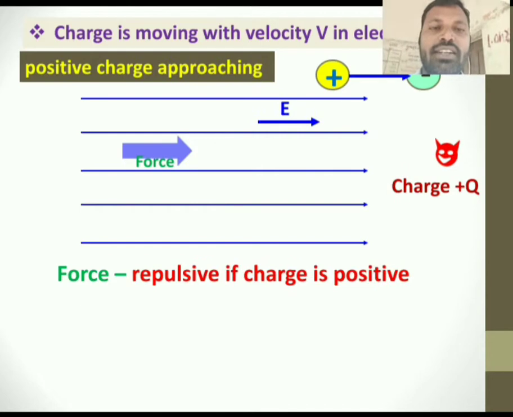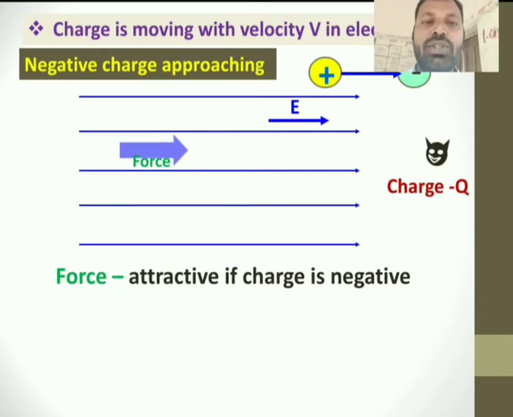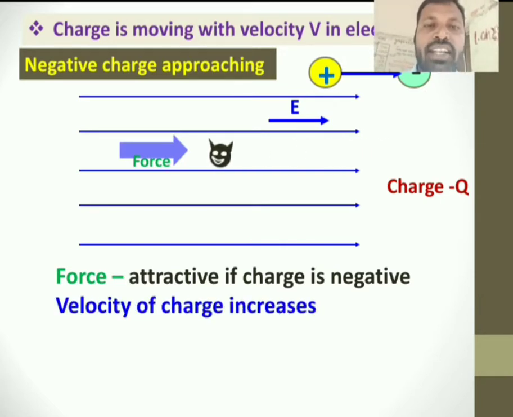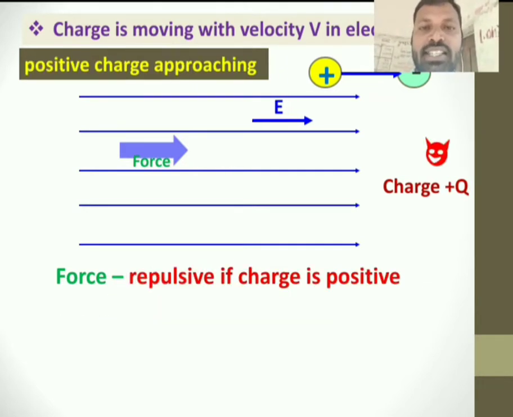You see here, if the negative charge is approaching the electric field, before entering the electric field its velocity is slow, but after entering the electric field, its velocity is increased. That means, when a negative charge is entering the electric field, the force acting is attractive, so the velocity of the charge increases. Now, see the next case, when a positive charge is approaching.